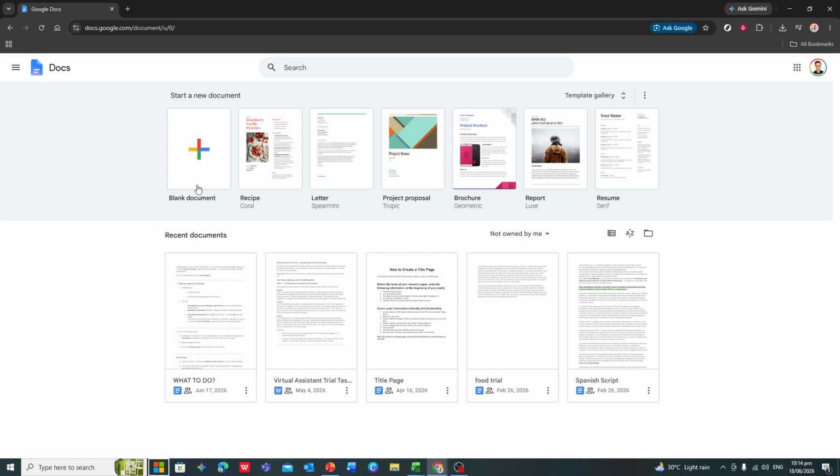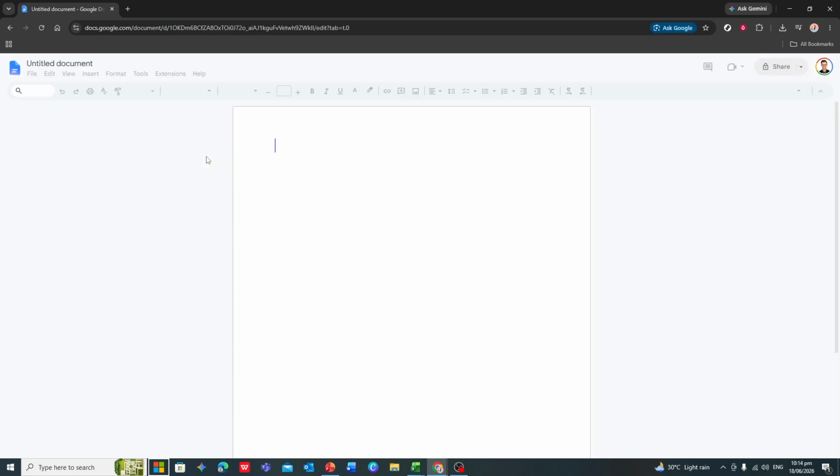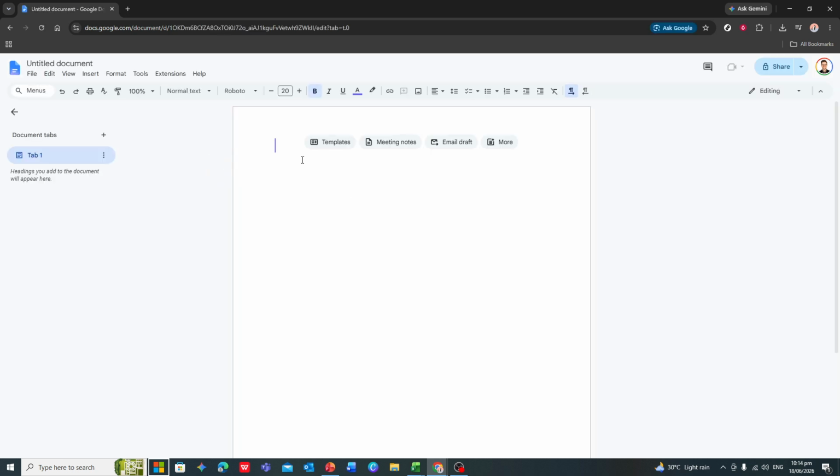First, open your document in Google Docs or create a new blank document. Click once anywhere on the page where you want to start, just to make sure your cursor is active in the document. Now, type the text that you want to appear in the middle of the page. This could be a title, your name, a course name, or anything else you need.